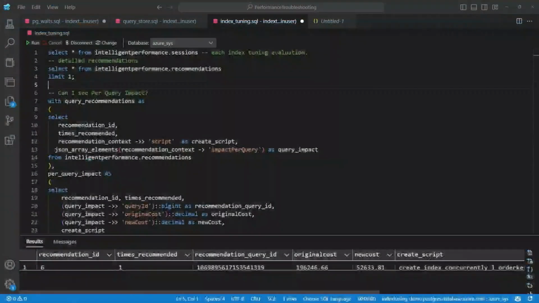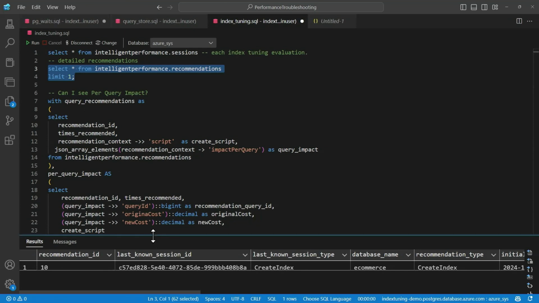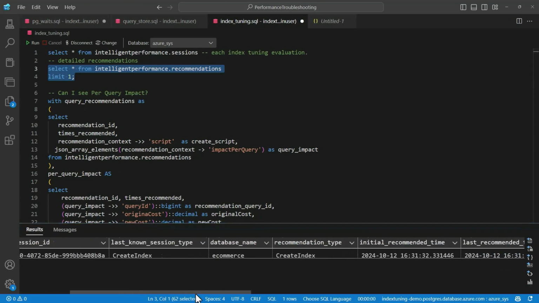So that's that. So let's look at this from the query store perspective. We have intelligent performance sessions which tell you what sessions ran, and effectively you can query this too. The index recommendations, and why might you want to query?